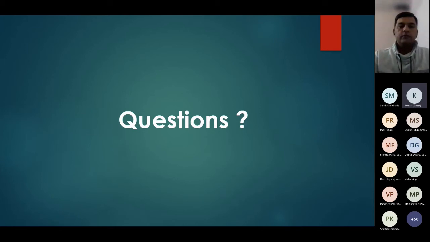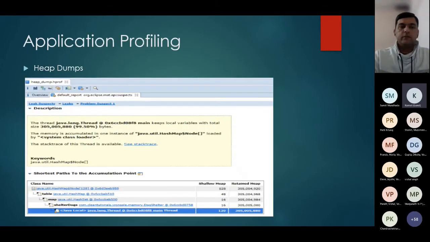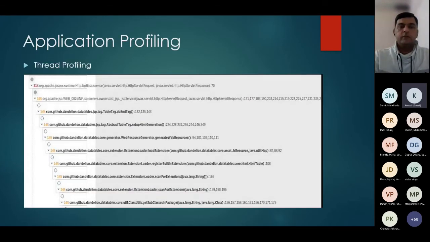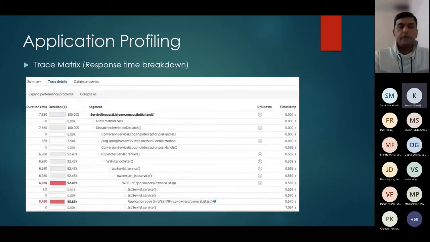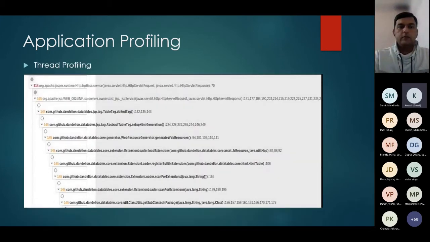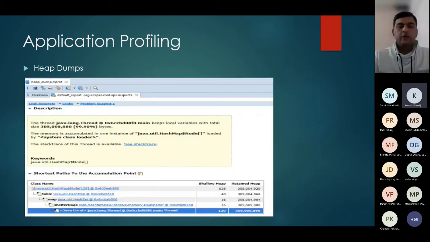Yeah, the last tool that you showed, can you go back one slide? Yeah, no, one slide ahead. This one? No, the next one. Actually, the second last one. Yeah, this one. So I believe this is the Eclipse Memory Analyzer tool, not an APM? Yes, this is a MAT tool. I've just mentioned it like that.